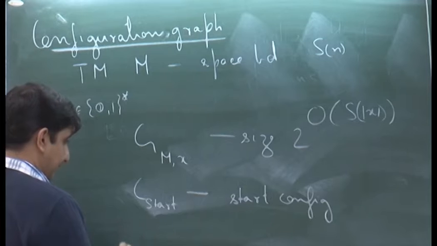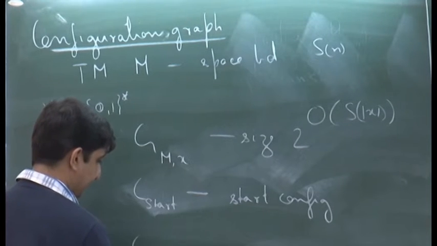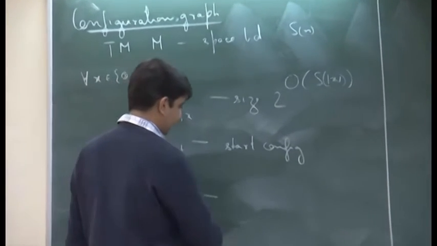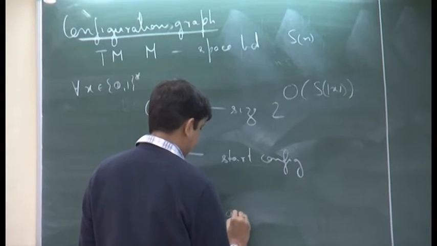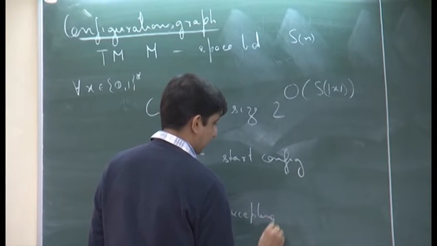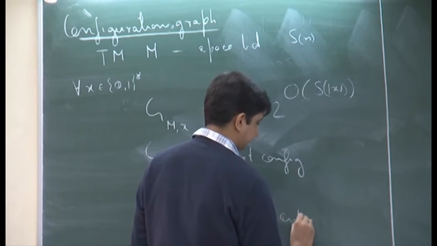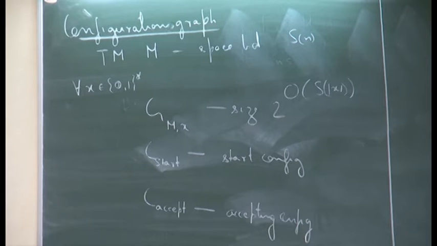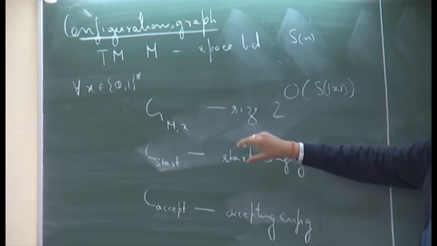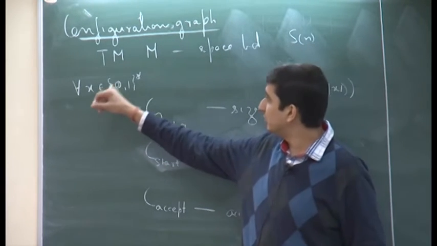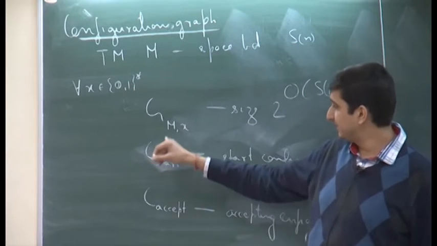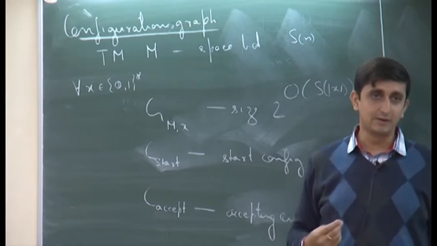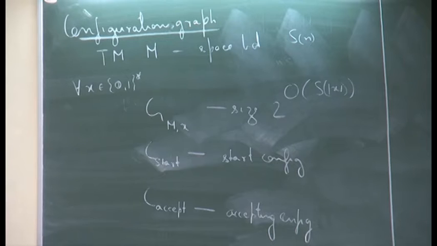And we also have a vertex C accept, which corresponds to the accepting configuration. So, a general Turing machine can have many accepting configurations, but last time we saw how without loss of generality we can reduce it to just one accepting configuration. And the good thing about this graph is that if x belongs to the language of this machine, then there is a path from C start to C accept and otherwise not. So, that is the property that we wanted to exploit.